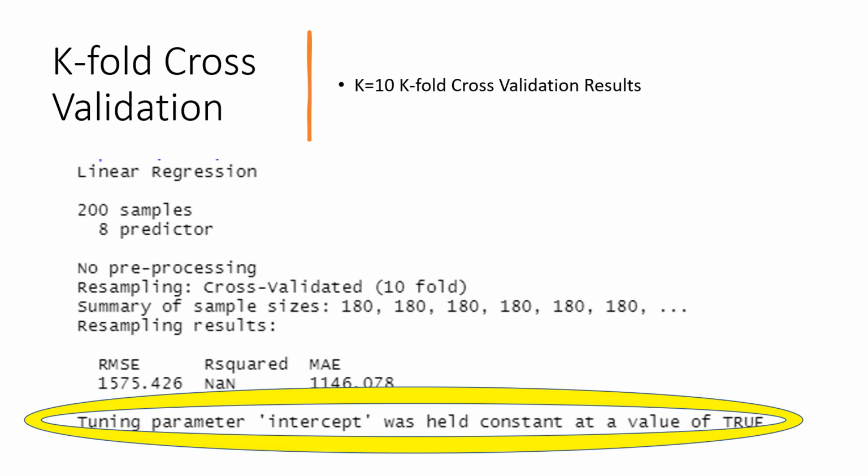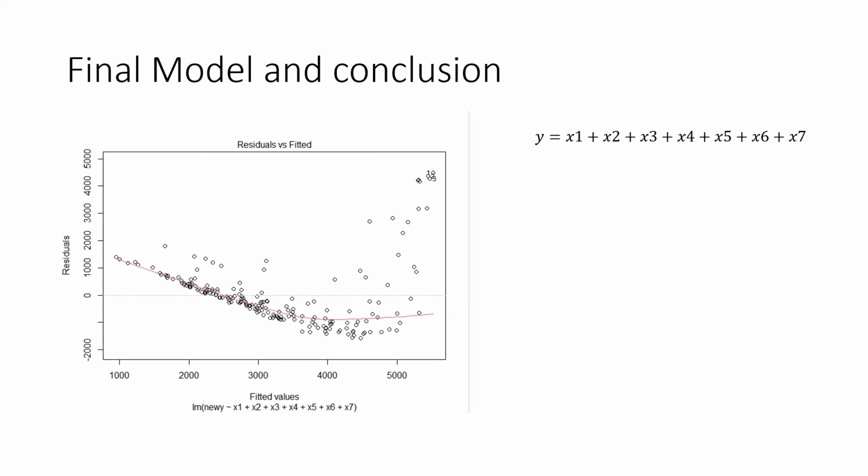After I ran that, it gave me an RMSE of 1575. And the next thing I did is, since I couldn't improve my model by dropping any predictors, after I transformed my data, I ran the final model and conclusion.